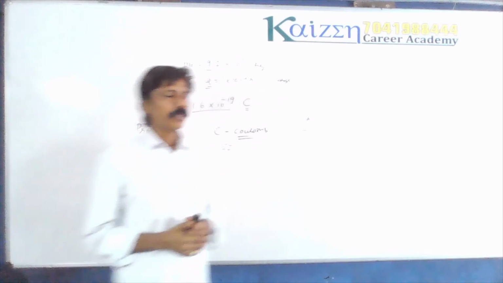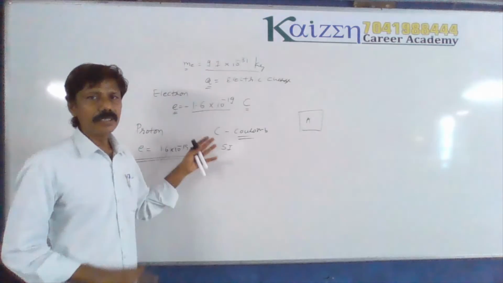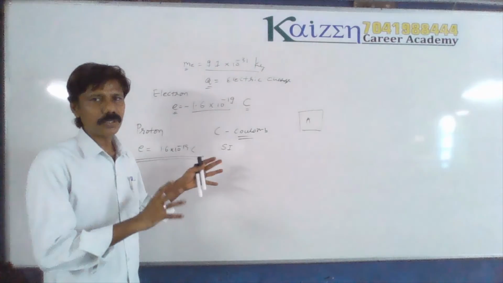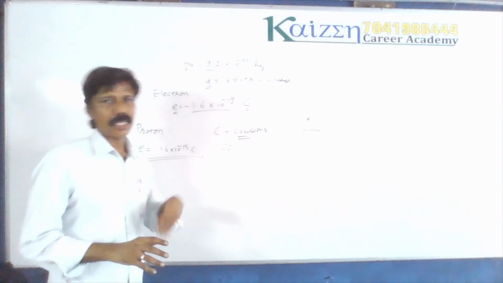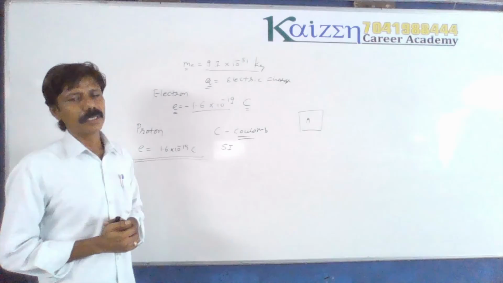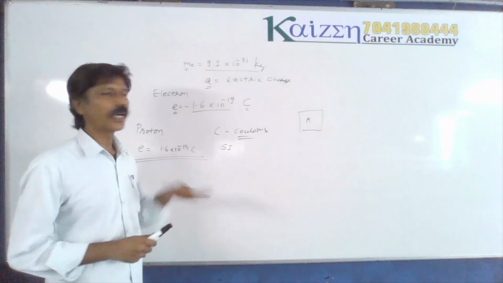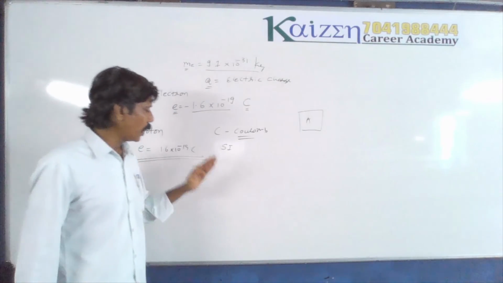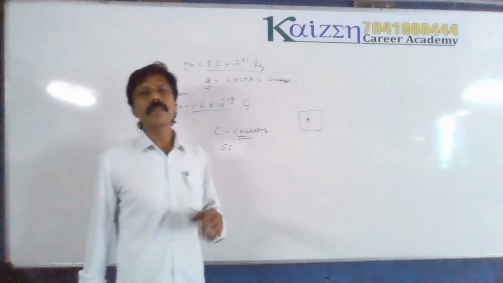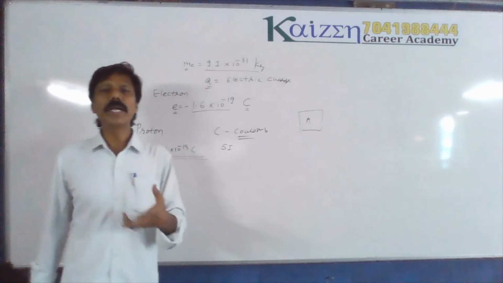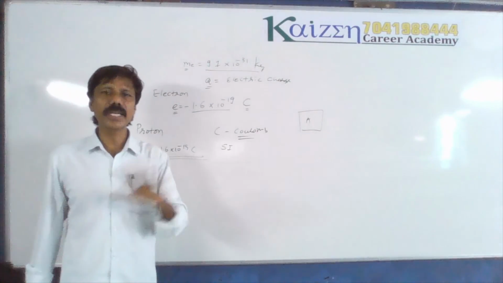Every substance has zero total charge without transferring electrons from one body to another. After studying this, you will be able to understand what I call the quantization of electric charge, which is very extraordinary.